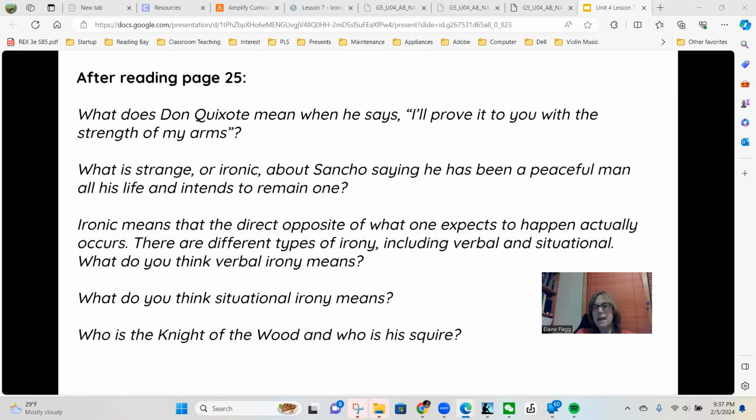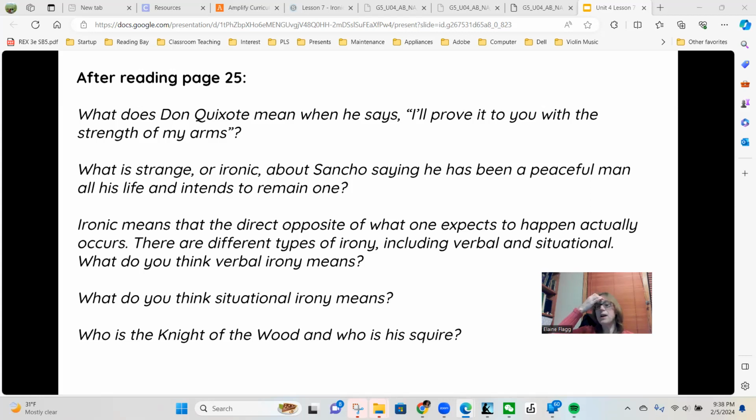So in this example, Sancho says he is peaceful, which means the reader expects he does not like to fight. On the other hand, however, he's a squire, and the reader knows he is a knight in training, and knights are expected to fight. This is an example of both verbal and situational irony because what Sancho says is the opposite of what the reader would expect him to say and do as a squire.